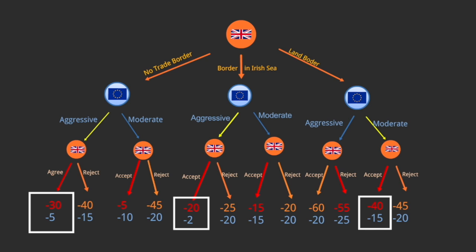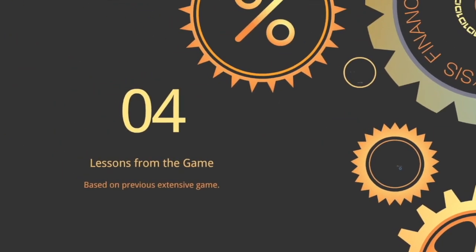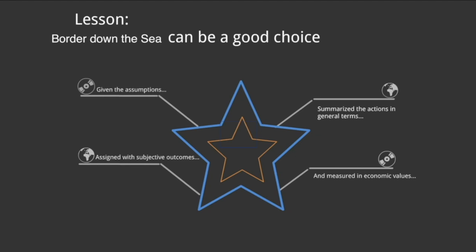Finally, we come to the UK's action, and -20 is the best outcome that the UK can get. Then we can say that the Nash equilibrium in this game is that the UK decides to have a border down the Irish Sea, then the EU proposes an aggressive deal, then the UK accepts it. Again, given the assumptions and restrictions, finally we may draw some conclusions from the Nash equilibrium solution.